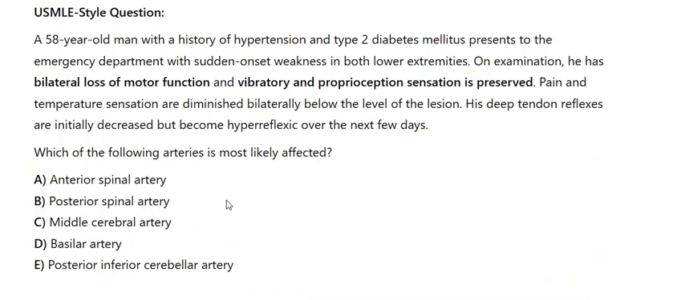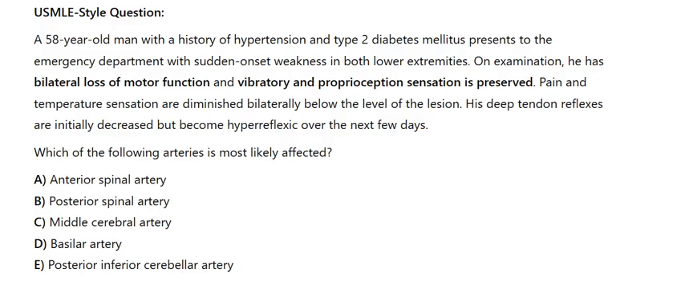His deep tendon reflexes are initially decreased but become hyperreflexic over the next few days. Which of the following arteries is most likely affected? A. Anterior spinal artery. B. Posterior spinal artery. C. Middle cerebral artery. D. Basilar artery. E. Posterior inferior cerebellar artery.